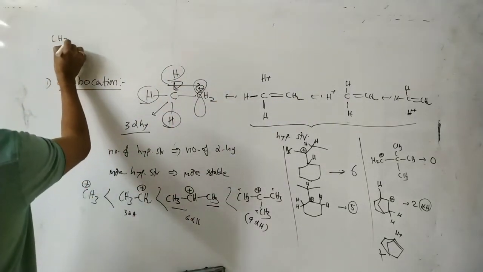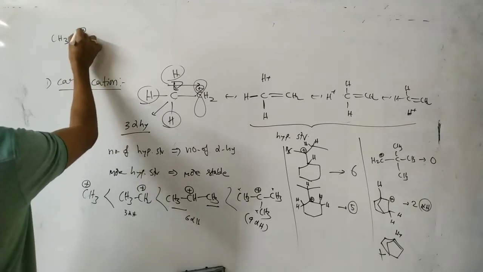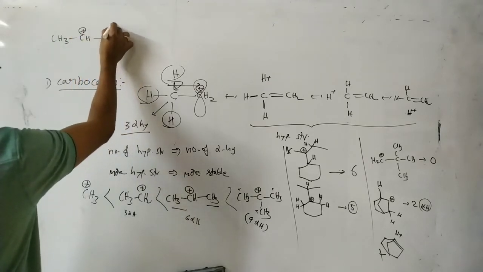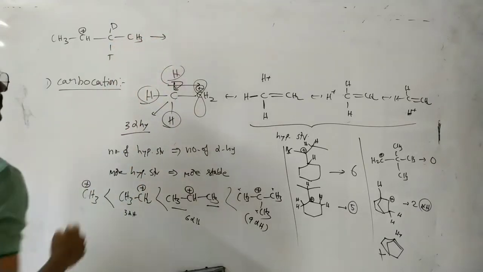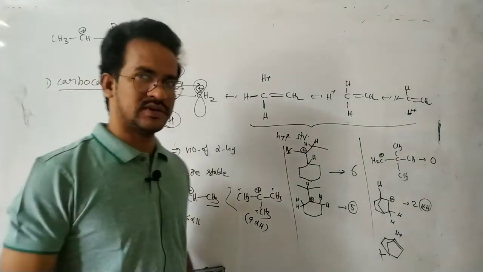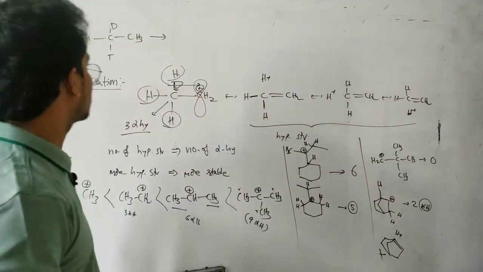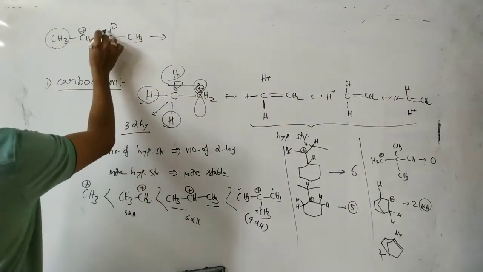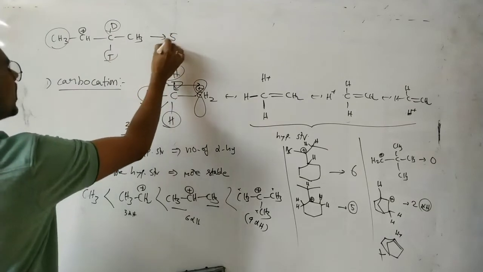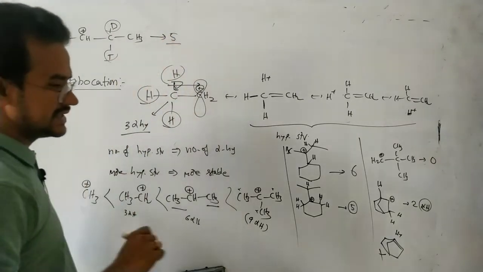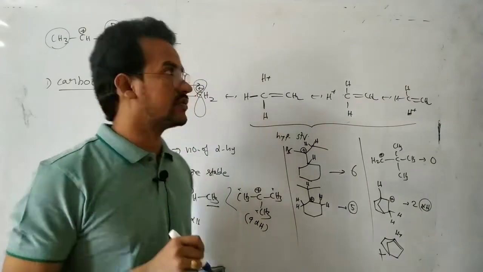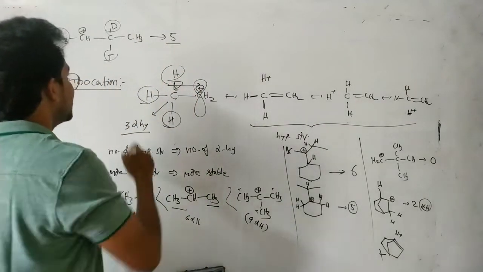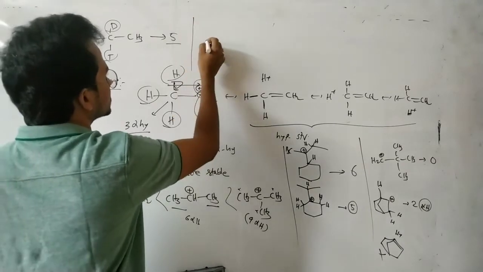Next, see this one: CH3, CH here plus C, here D and here T, this one CH3. How many hyperconjugate structures? This is a previous NSEC question, National Standard Examination in Chemistry. Here 3 alpha hydrogens, here deuterium, tritium, so 5 hyperconjugate structures are possible. Here CD sigma electrons and CT sigma electrons are also involved in hyperconjugation.